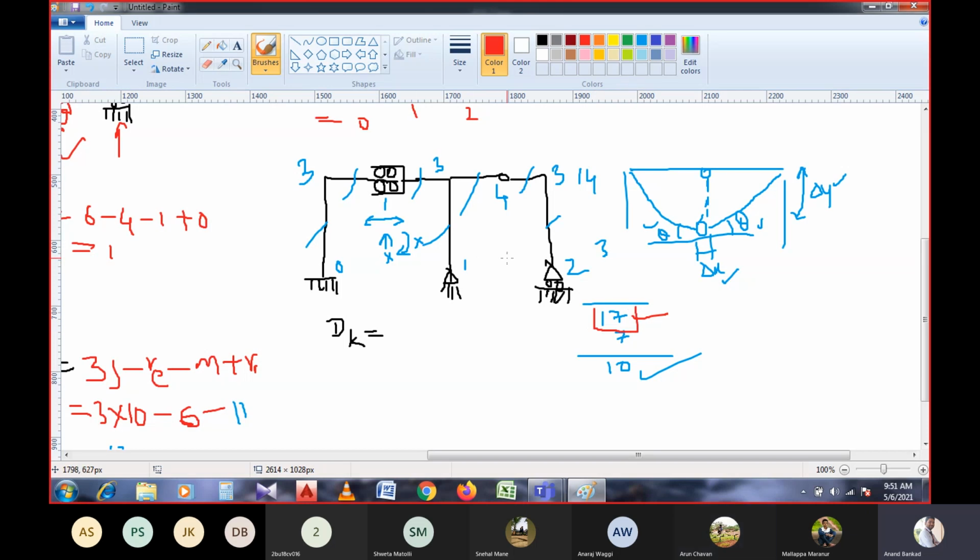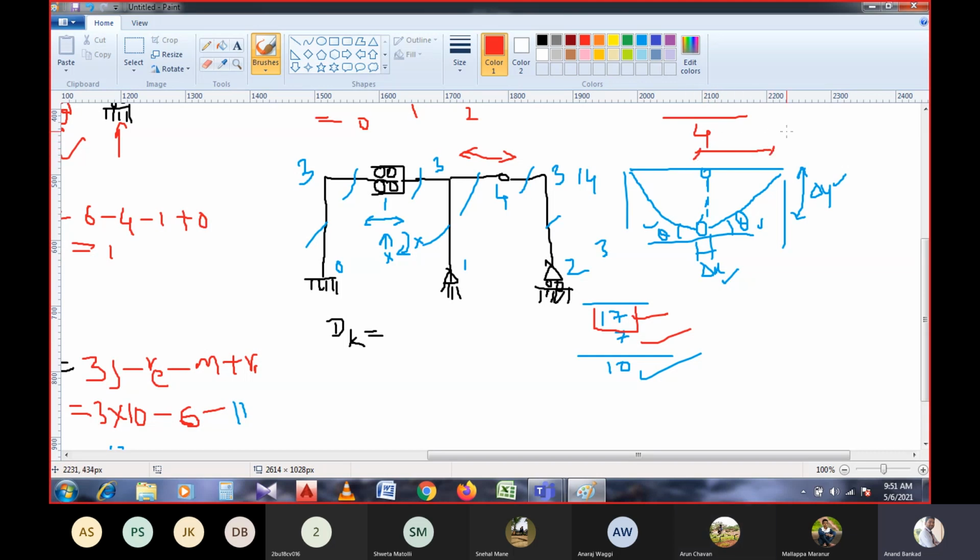If the axial deformation is neglected, it will be 10. Axial deformation means the particular member will not be allowed to extend its length. The length will not be changed. If a 4-meter beam is there, that means the complete 4-meter beam will be shifted.